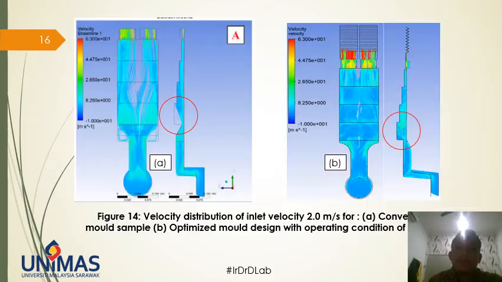bubble trap. Next is the comparison of machine parametric values provided by Kyokuto Die Casting and the modified parametric value on optimized design. The figure shows that in the sample model, the vortex is formed. This will cause porosity. Meanwhile, by using the same inlet velocity of molten metal but different operating condition, which is 10,000 Pascal, the velocity distribution is more evenly distributed, occupying the spaces of the die cavity.